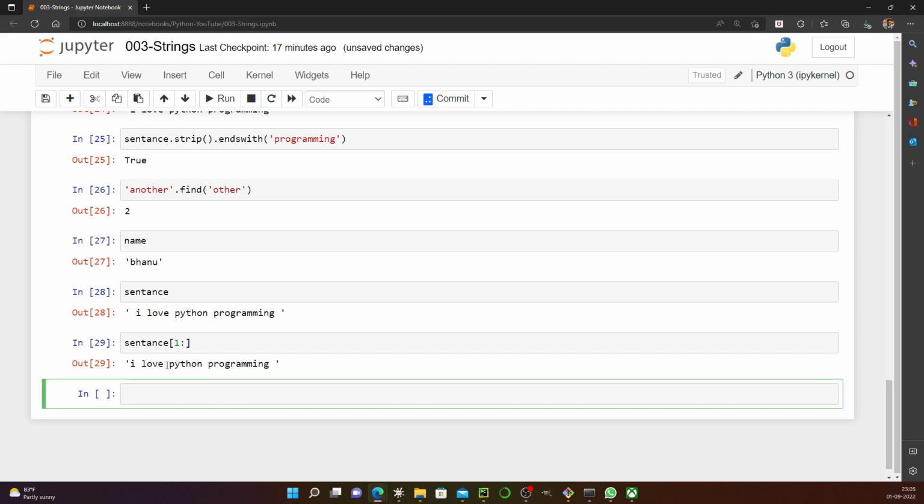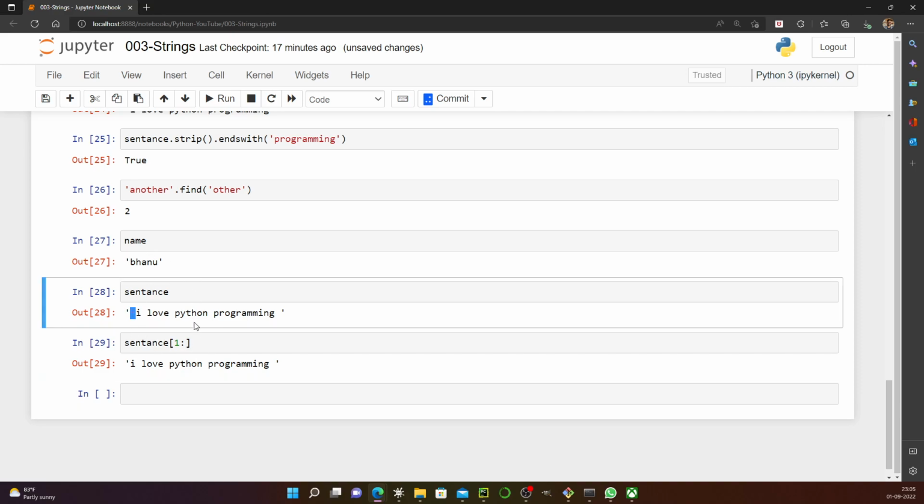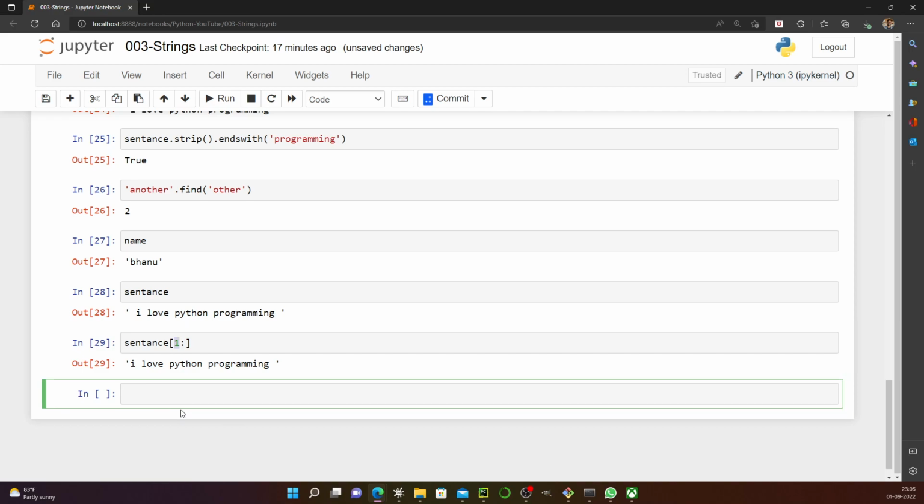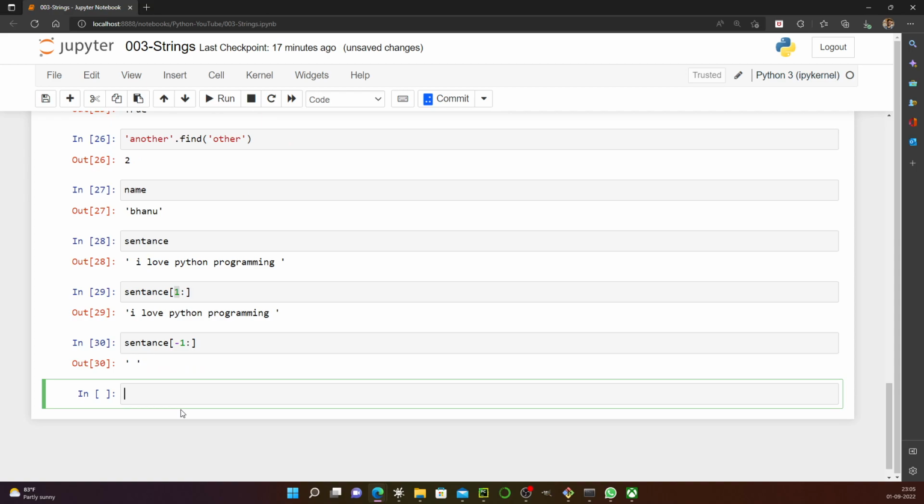So what it is basically doing? This is at the zeroth index, so I'm just ignoring that zeroth index and I'm taking everything from index one onwards. And then if I want the other way around, so that's a sentence and I want everything after this.